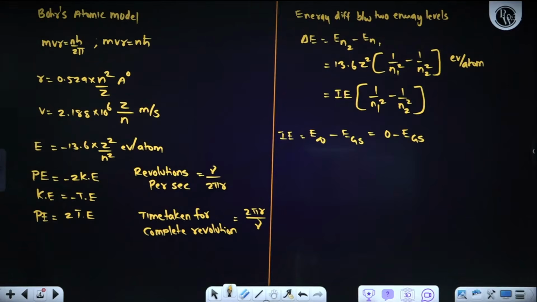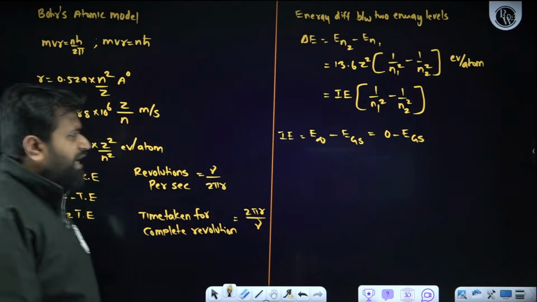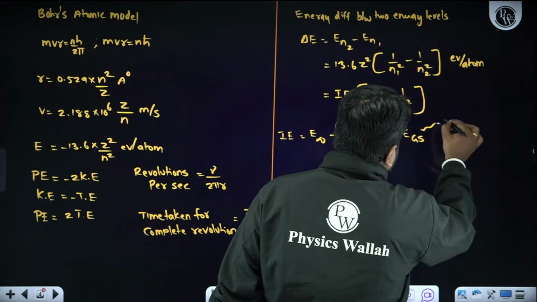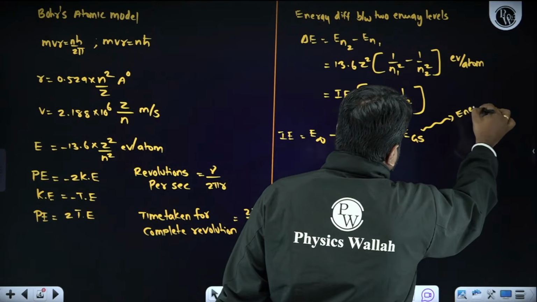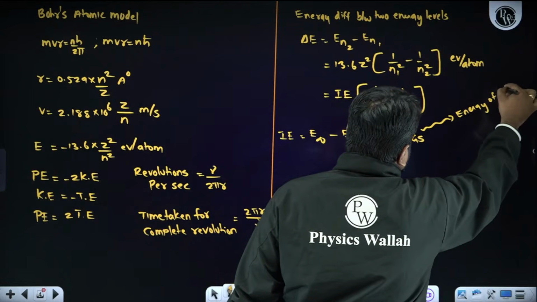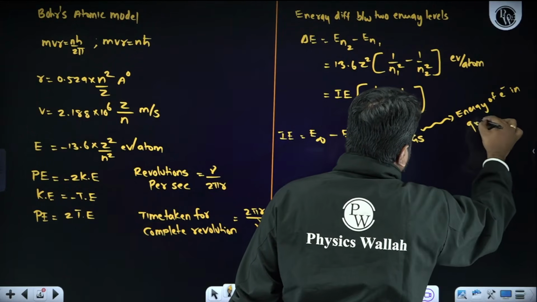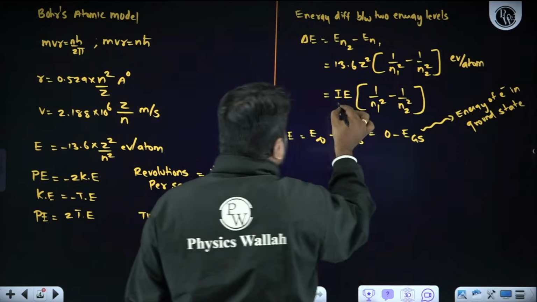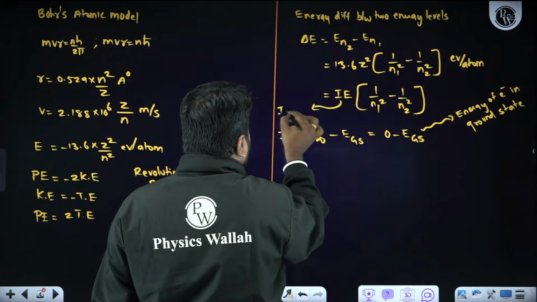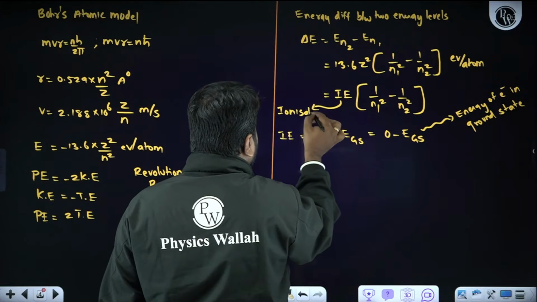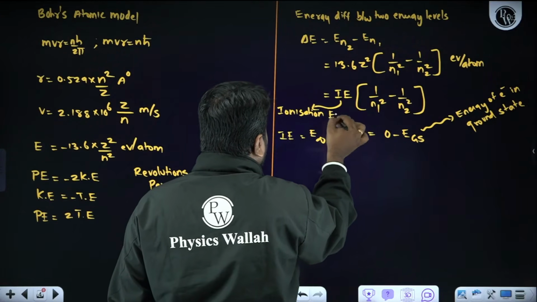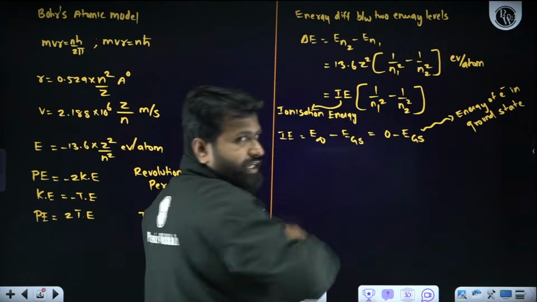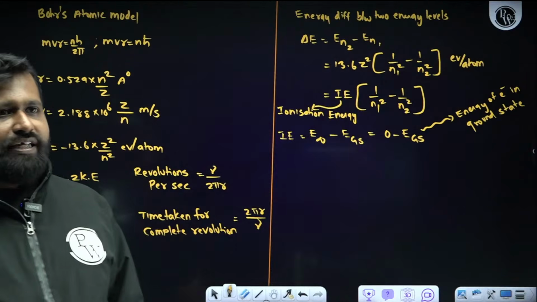What is EGS? Energy of electron in ground state. What is IE? IE is nothing but ionization energy.